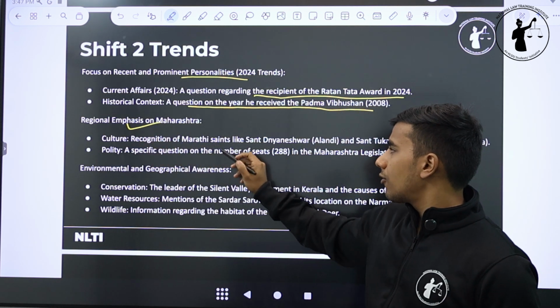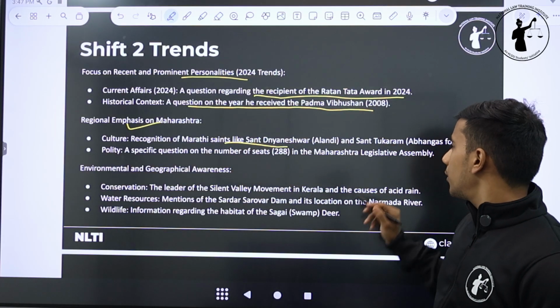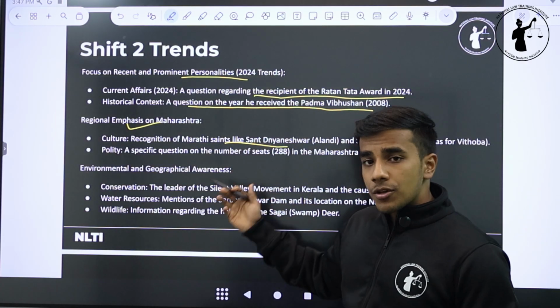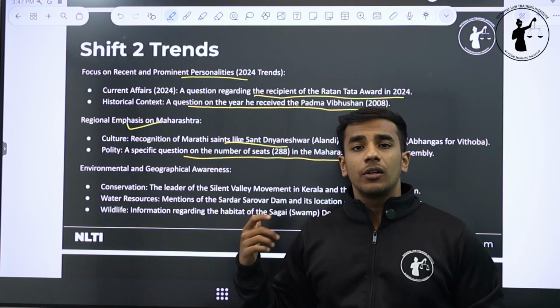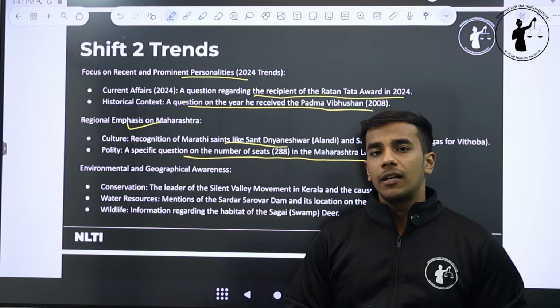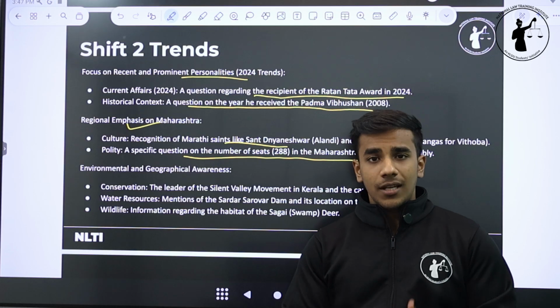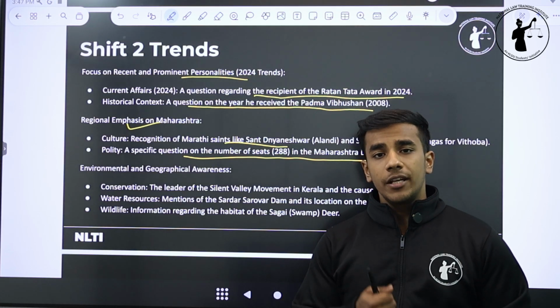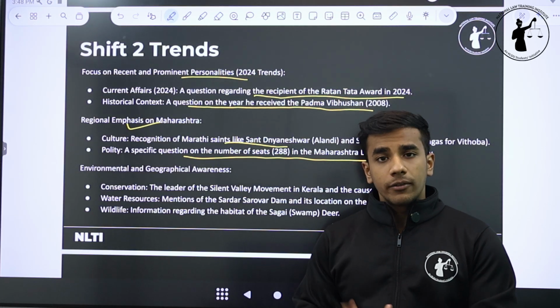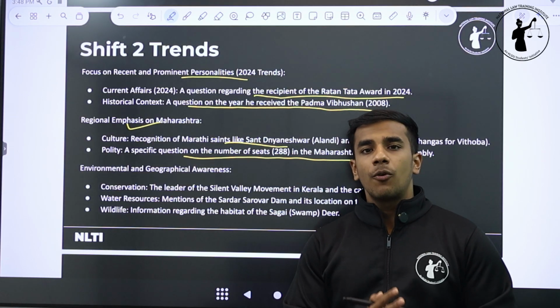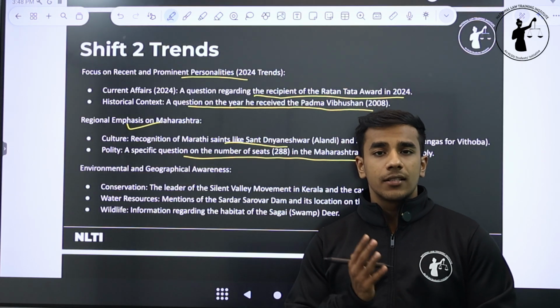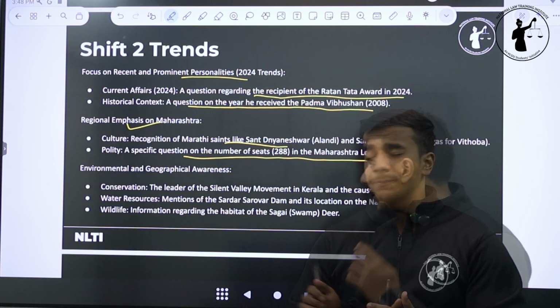For example, recognition of Marathi saints like Saint Dnyaneshwar and Saint Tukaram. Polity question on Maharashtra, on the number of seats in the Maharashtra Legislative Assembly. So if you analyze the trend from this analysis that we are doing, very much focus on your static part about your history, geography, your polity, your governance, and specifically about Maharashtra. At least know everything about the Maharashtra legislature, the Vidhan Sabha, the state assembly and the state legislatures.